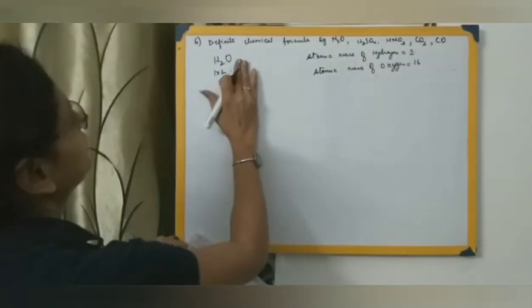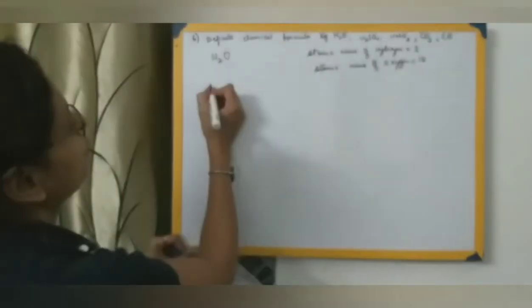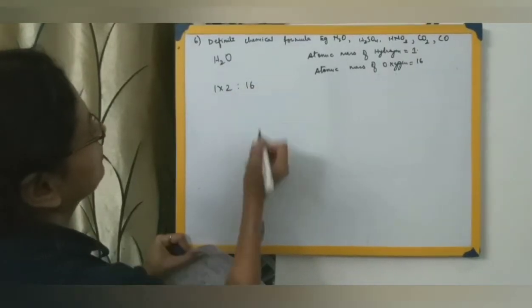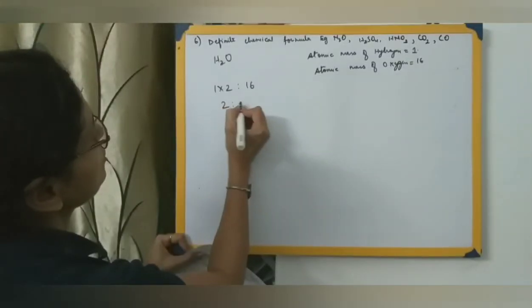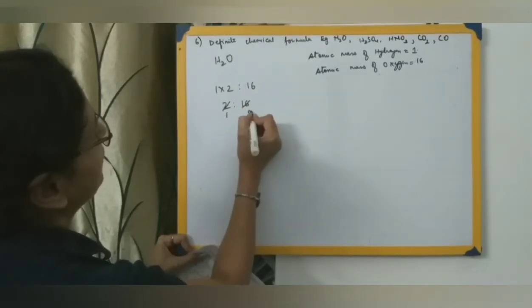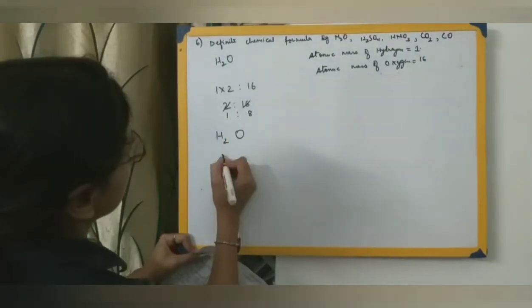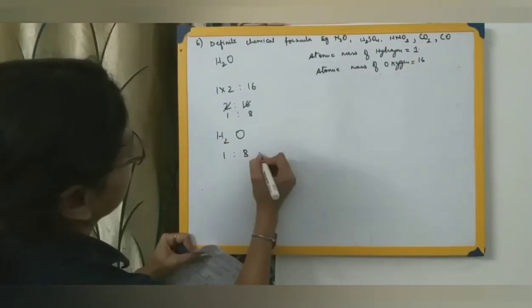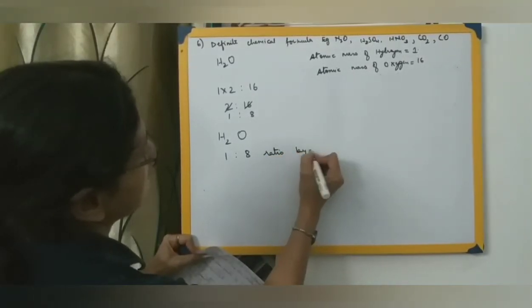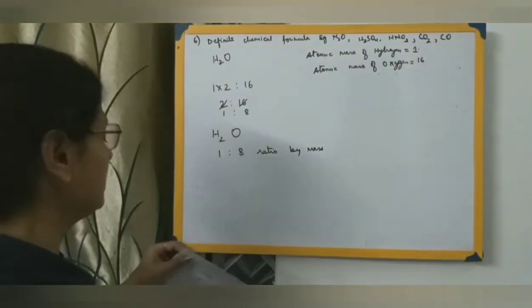So what we are doing over here, look here, hydrogen is 2 over here, so 1 into 2 is to oxygen, that is 16. So this is 2 is to 16. So 2 ones are 2, eights are 16. So what can we say in case of hydrogen and oxygen? They are combining in the ratio 1:8 by mass. Why by mass? Because we have considered the atomic mass of both the elements.